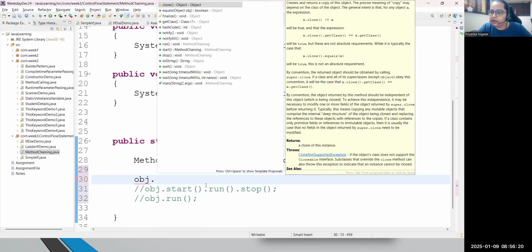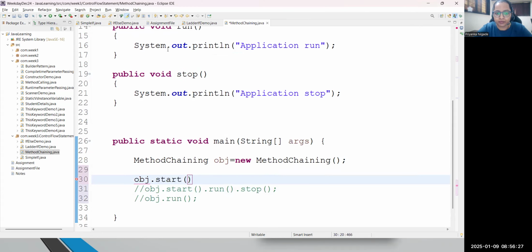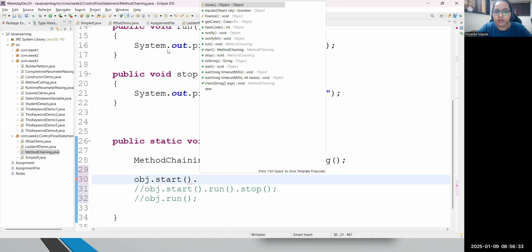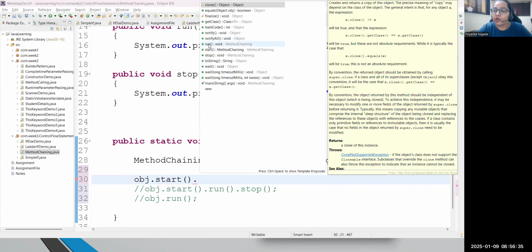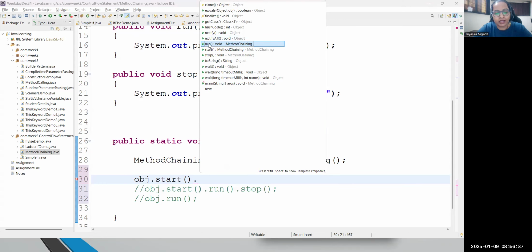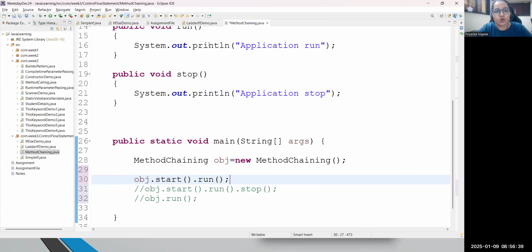Because of the current class object, I can access all three methods: start, run, stop. Great. Now let me call the start method. But I have just now converted start into the form of an object. So what I can do, start dot, I can call another method from the same class. Got it? See, I can call run, I can call the stop method.